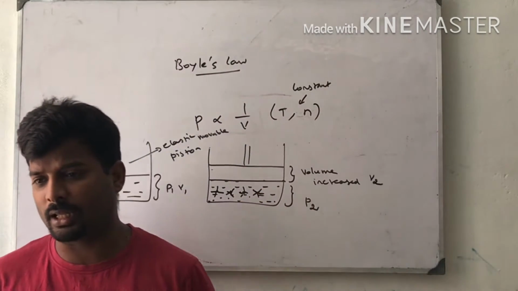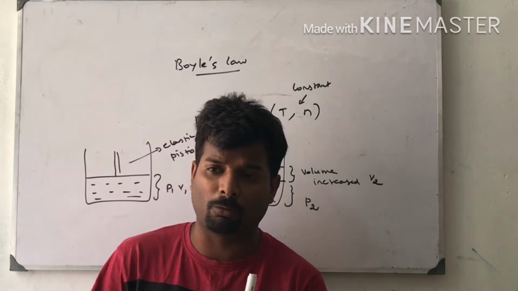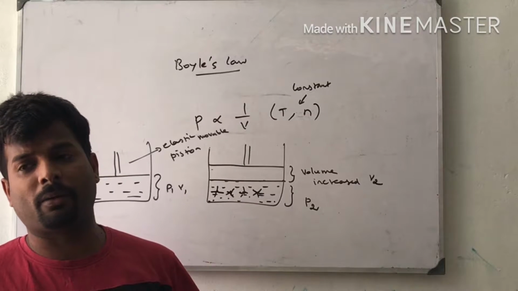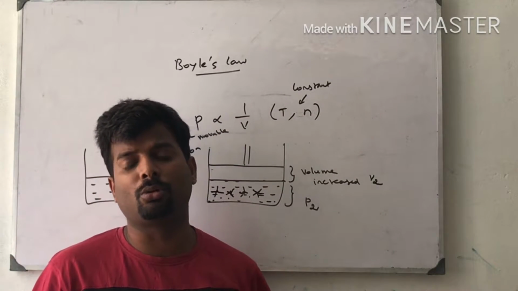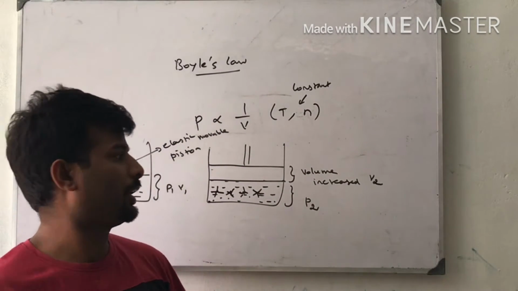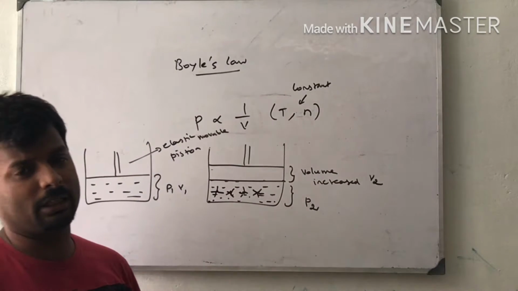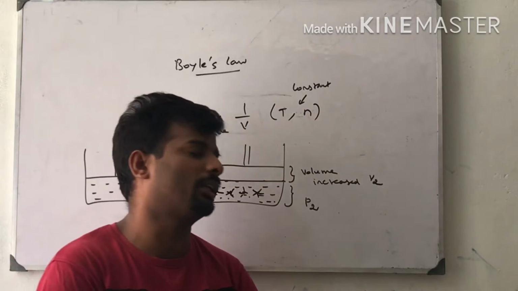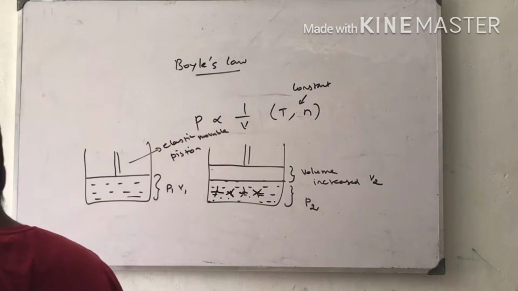More molecules collide with each other. When you compress the gas, each gaseous molecule comes close to the others, they collide, hit each other, so the pressure automatically increases. During collision, temperature increases, so pressure also increases. Okay.